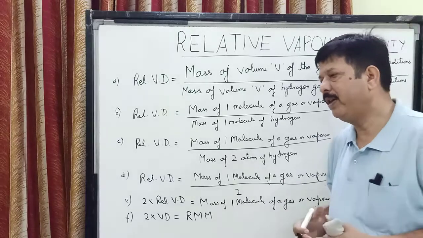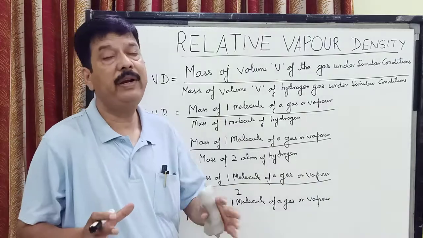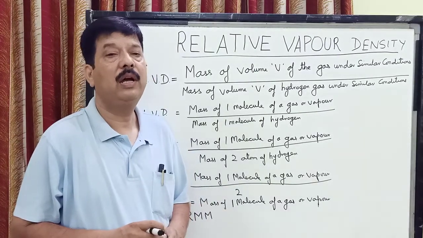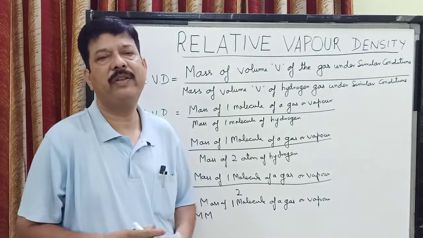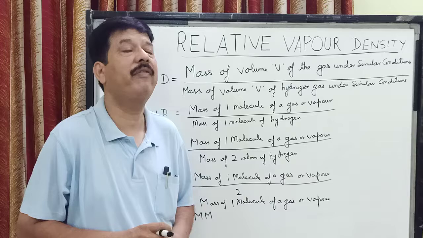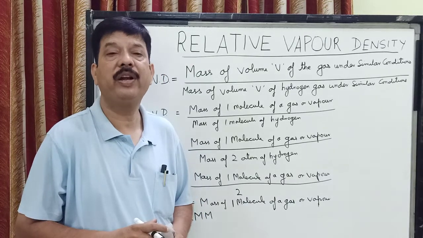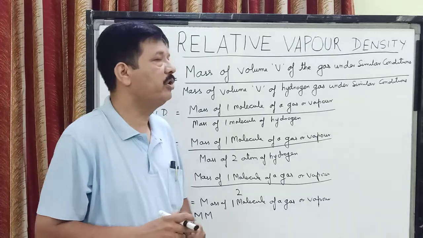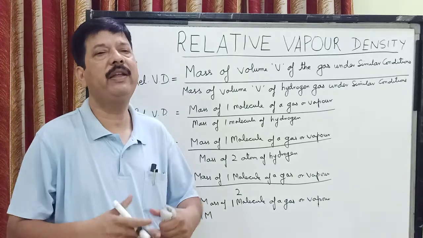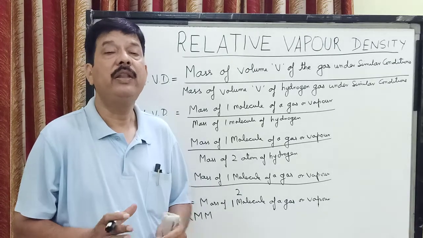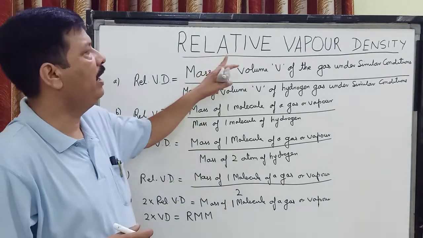But when we consider the three states of matter, it is very difficult to find the quantities of gases. Because whenever we study gases, we have other factors which affect the nature of a gas, and the other two factors are pressure and temperature, apart from volume. So when we find the density of a gas, we find the relative density of a gas or a vapor. So we call it the relative vapor density.